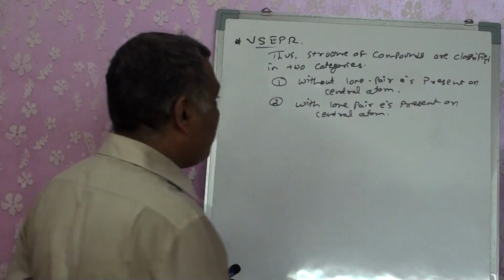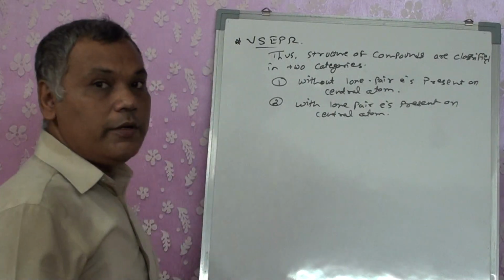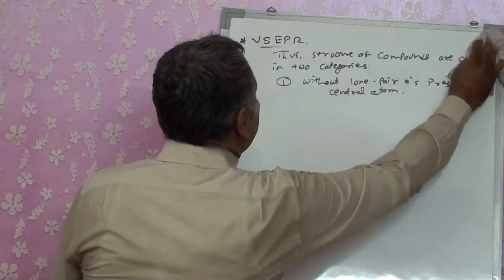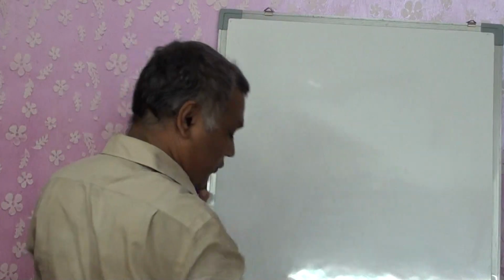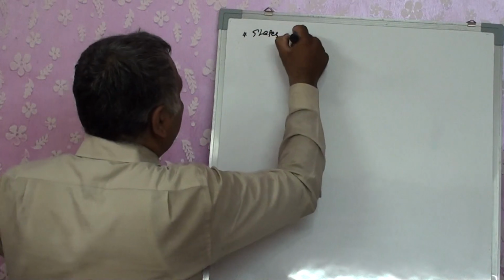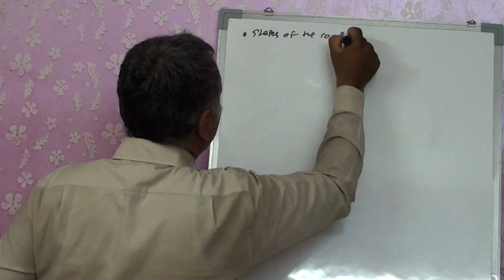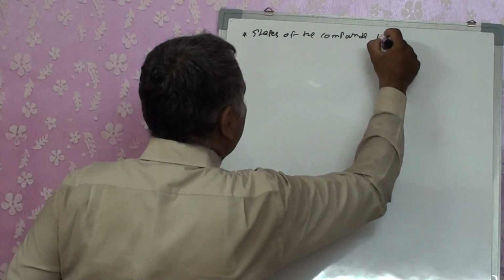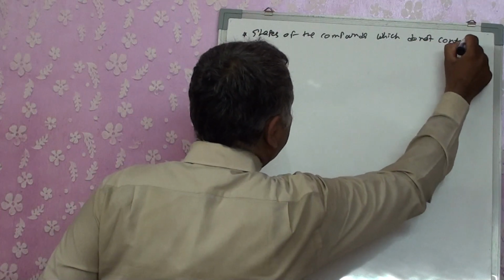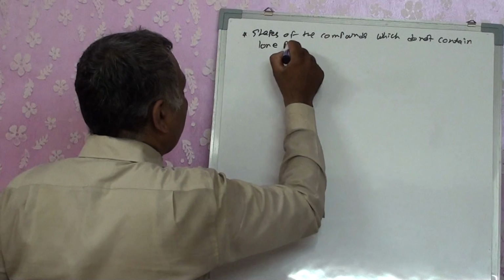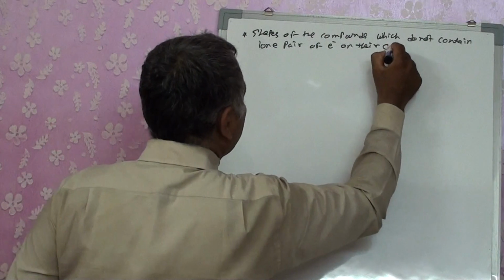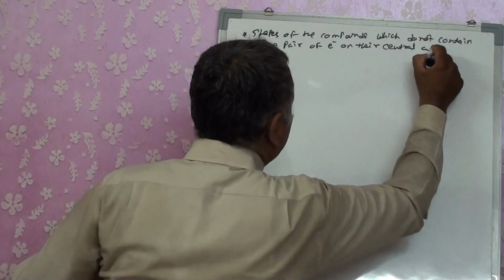What types of shapes will they form? So, first of all, let's take examples of shapes of compounds which do not contain lone pairs of electrons on their central atoms.